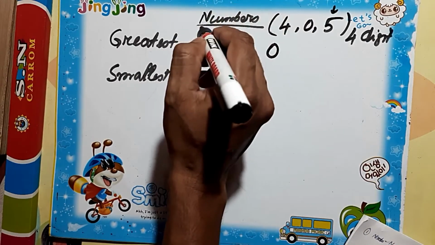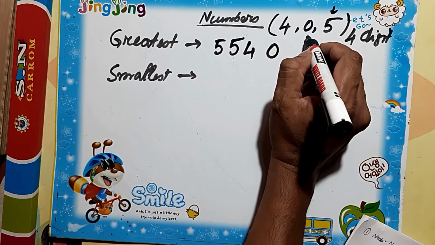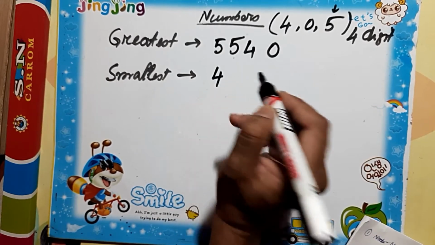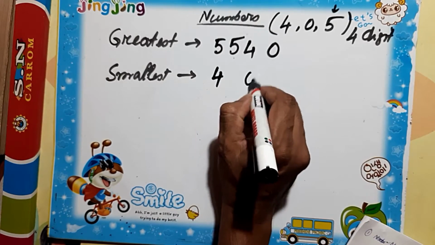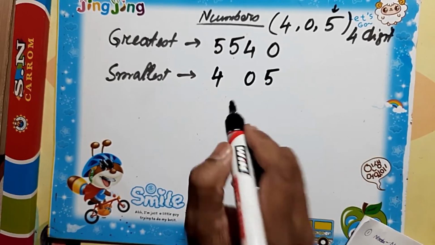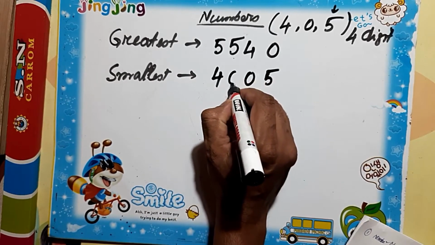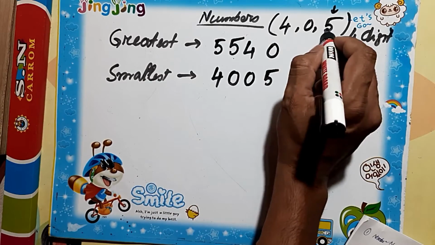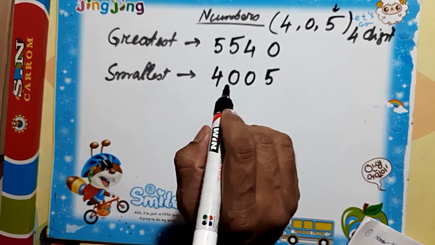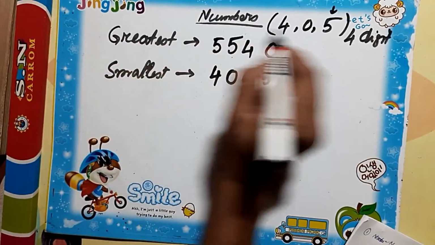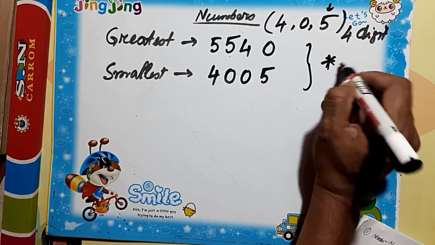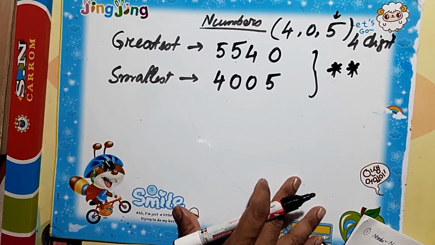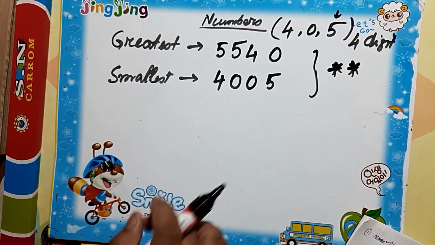In case of the smallest number, what will we do? Obviously, in our just previous example we can see that we can't put 0 in the leftmost position. So we will put 4 first, then we will put 0 and 5. Again we will put another 0 over here. So it is the smallest number by these 3 digits with repeating numbers. This is a very good example. Just mark it. It's very important in different competitive exams and talent search exams also.